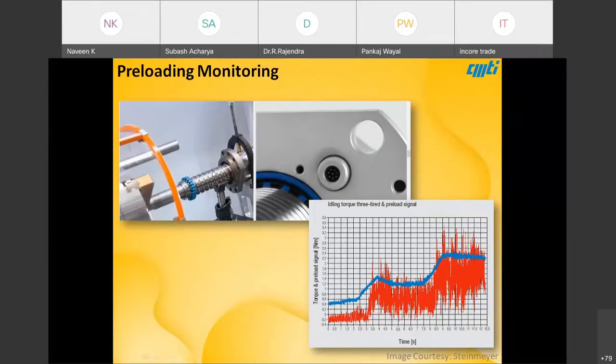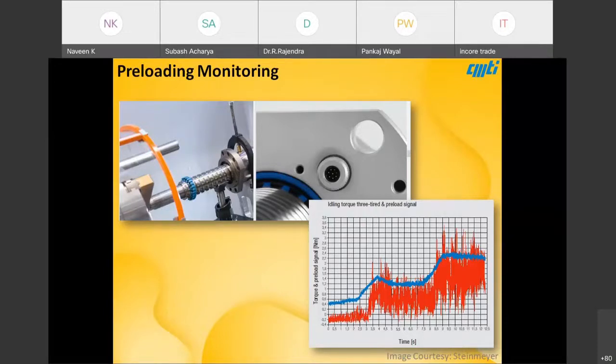To measure in situ, during the process, there are systems where you can measure. Generally, one way adopted in the past is to measure the current from the ball screw motor, to say whether the preload or torque is increasing.